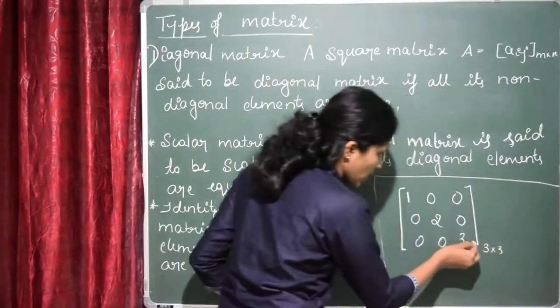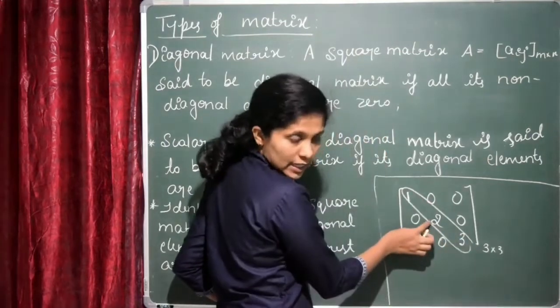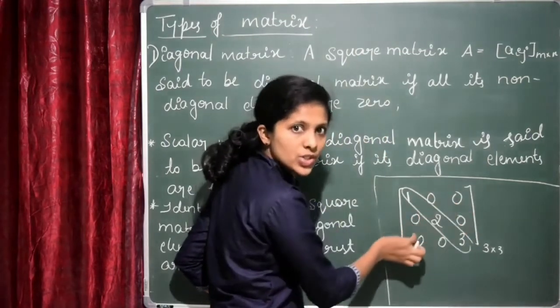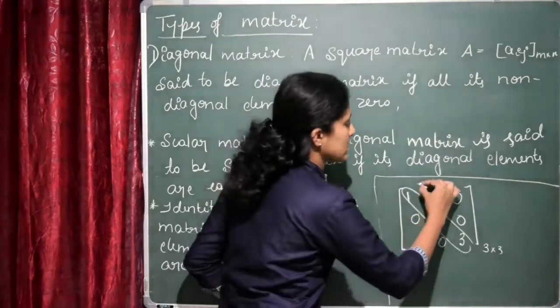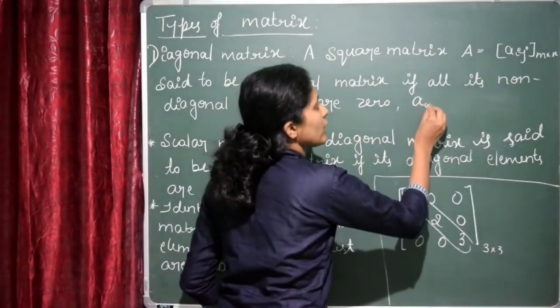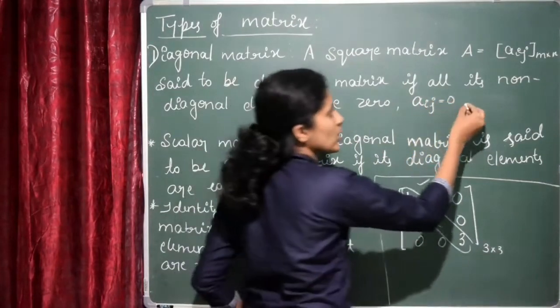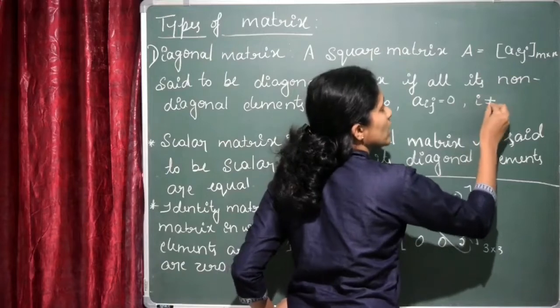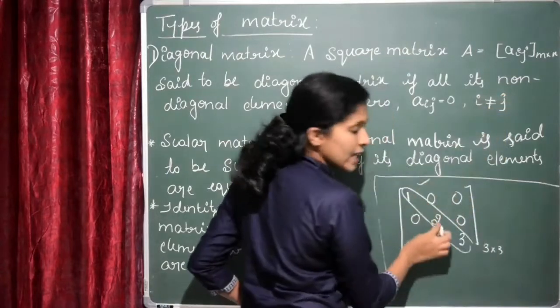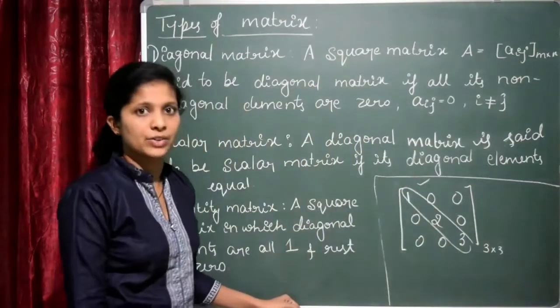Here you can see this one. These are the diagonal elements. 1, 2, 3 are the diagonal elements. All the non-diagonal elements are equal to 0. So this is the example for the diagonal matrix. Here in this case the value of aij should be equal to 0 if i is not equal to j, because only the diagonal elements are present here. Okay, is it clear? That is about the diagonal matrix.